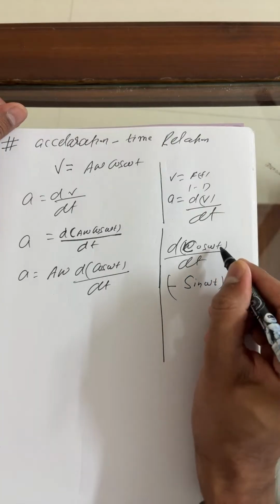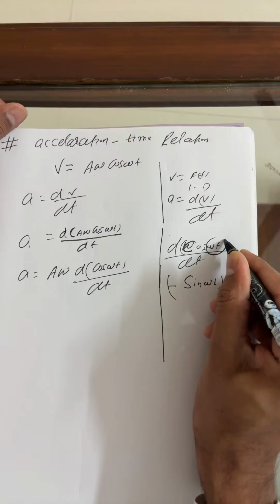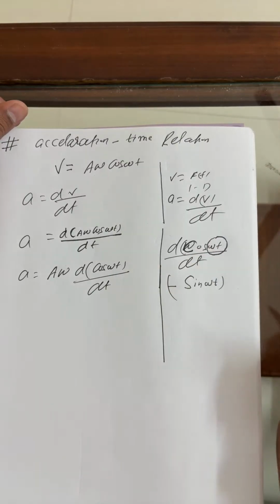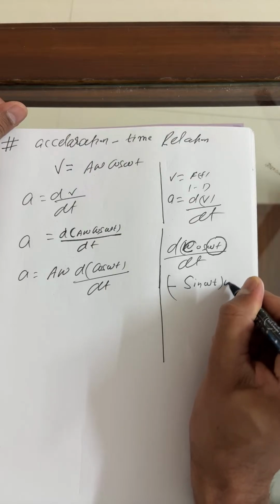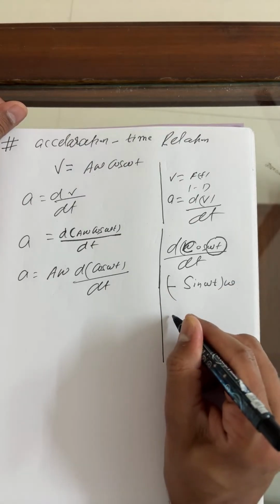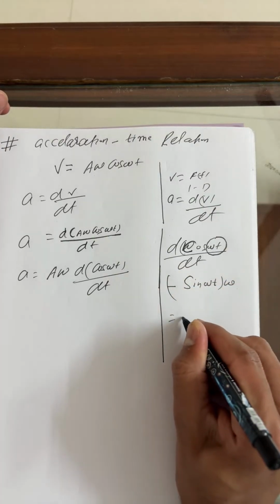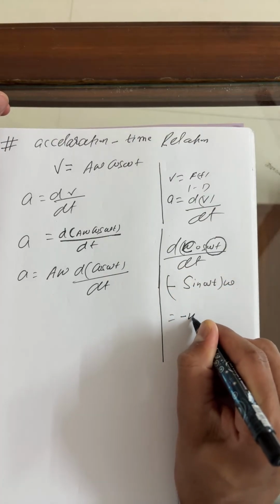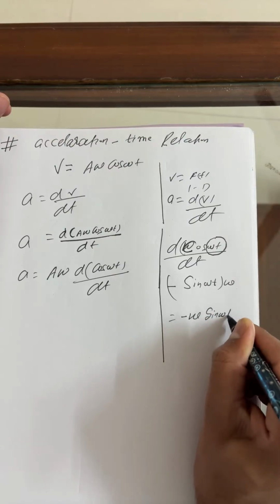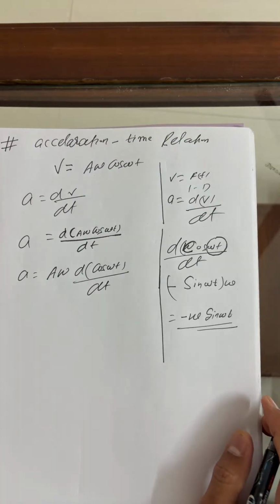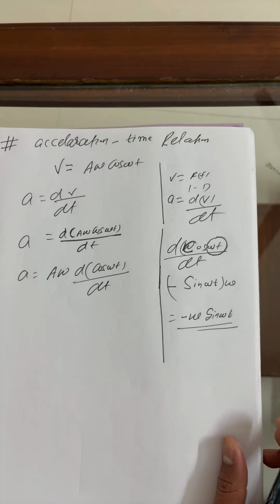Now, what is the secondary function, my dear? This is omega t. So do the differentiation of omega t, and you will get omega. So simply, you can write as an answer: the differentiation of cos omega t with respect to t is minus omega sine omega t, my dear.